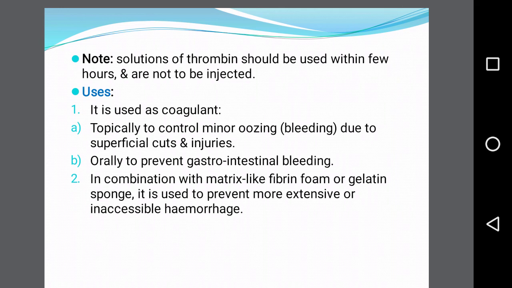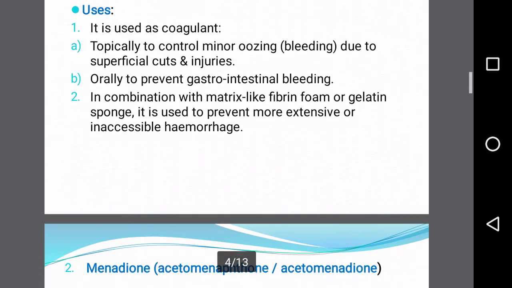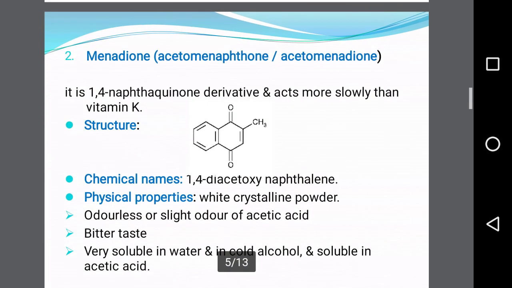Uses of thrombin: it is used as a coagulant. Topically, it is used to control minor oozing, that means bleeding, due to superficial cuts and injury. Orally, it is used to prevent gastrointestinal bleeding, and in combination with a matrix like fibrin foam or gelatin sponge, it is used to prevent more extensive or inaccessible hemorrhage. Now, the next drug from the coagulant category is menadione.